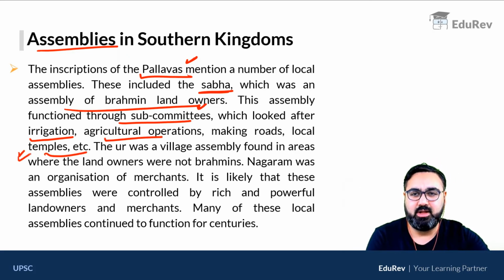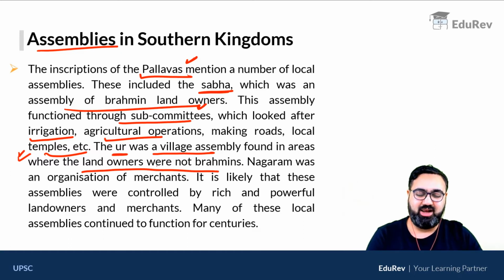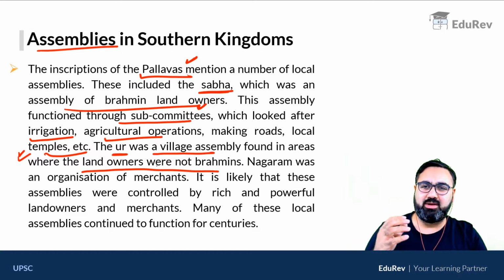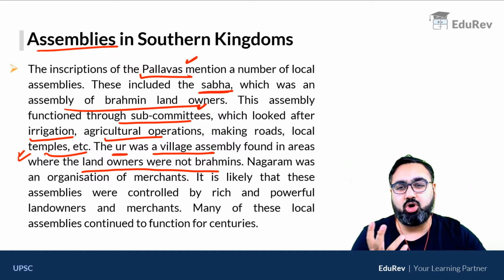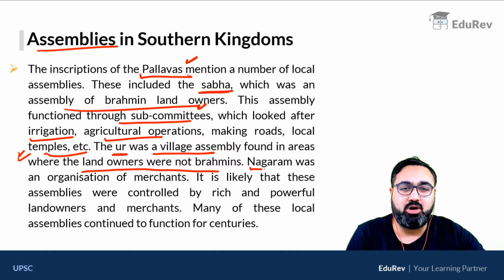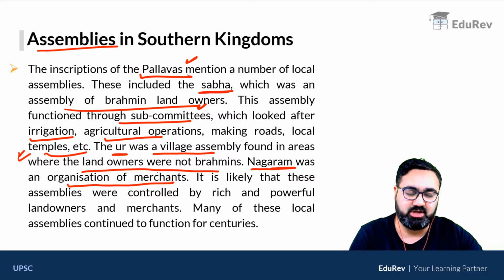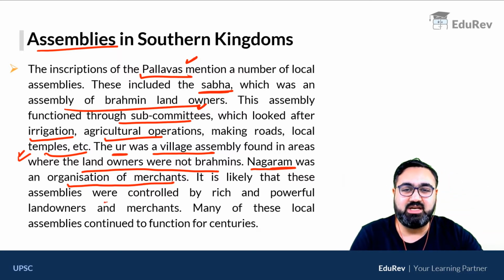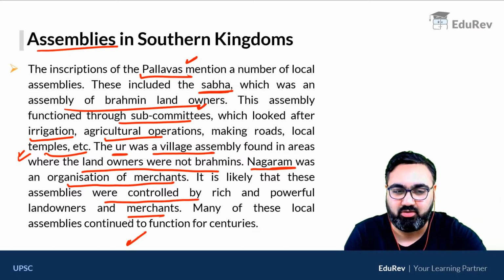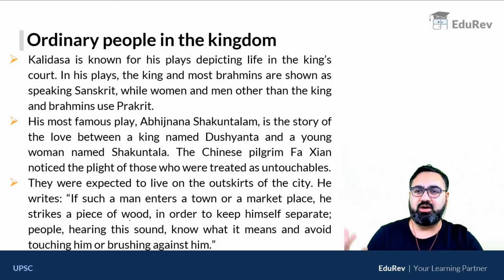Just like a government. Then there was another assembly, इसका नाम था Ur. Ur was a village assembly where landowners were not Brahmins. So जहाँ landowners Brahmins होते थे, जिस गांव में उनकी लोगों की assembly या पंचायत को आता था सभा, where the people were non-Brahmins, they were called Ur. Then there is another term called Nagaram. Nagaram was the organization of the merchants. So the merchants came together to form their own association. These merchant assemblies were controlled by rich and powerful landowners and the merchant, which is very, very obvious, and they took control of all the trade.